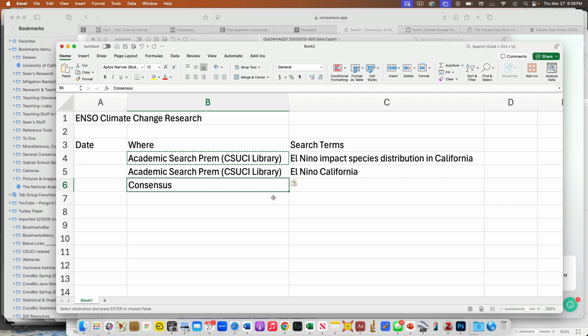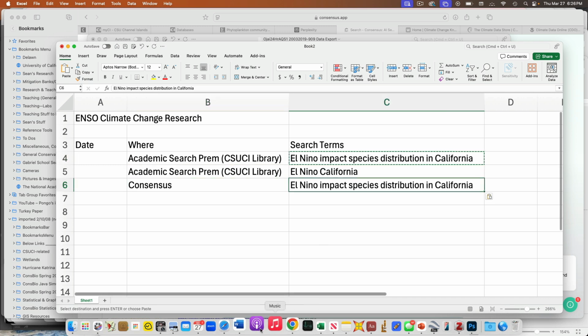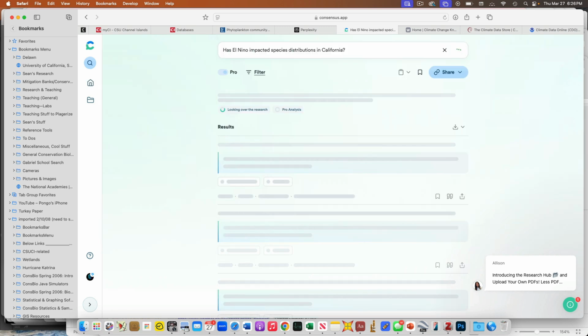Cool. Okay, good. So I changed my terms here. I'm going to try Consensus, and I'm going to go back to my original term here in Consensus. I'm going to say something like, has El Nino impacted species distributions in California? Because in Consensus I can actually ask questions, which is a little bit different than some of these other ones.